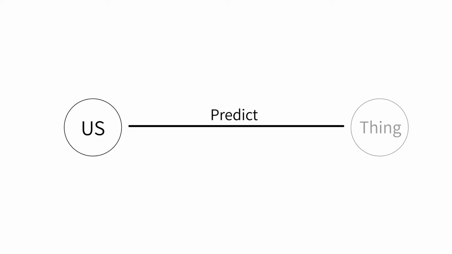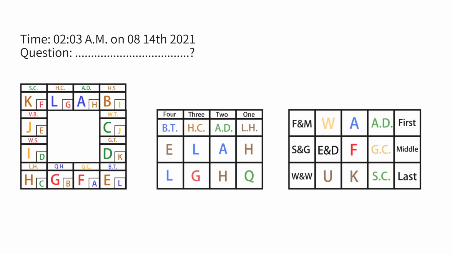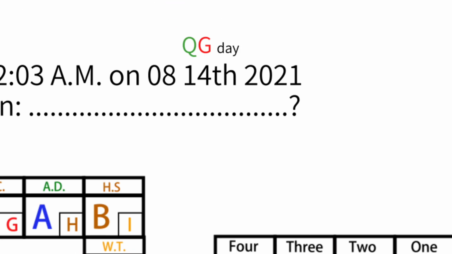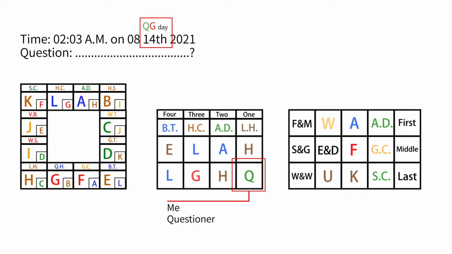When we predict something, we want to predict how it will affect us or other people. So we need to determine in each course which symbol represents me or the person asking the question. This symbol is the lower symbol of the first lesson, which is the heavenly stem of the name of the day. We predict how things will go by looking at the relationship between this symbol that represents me and the other symbols in the course.